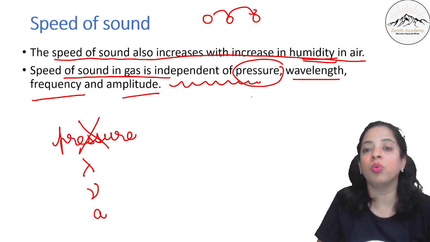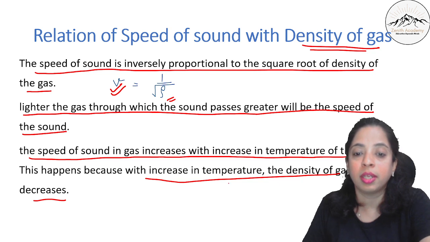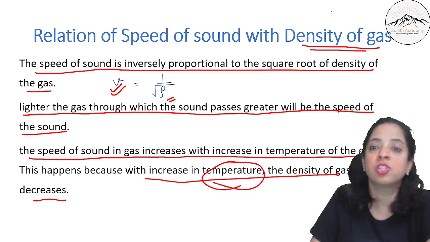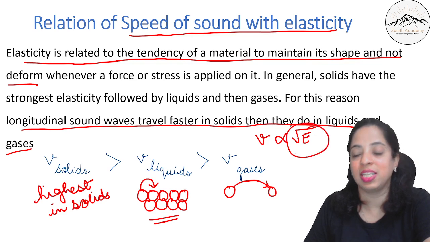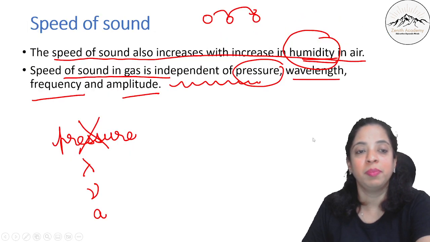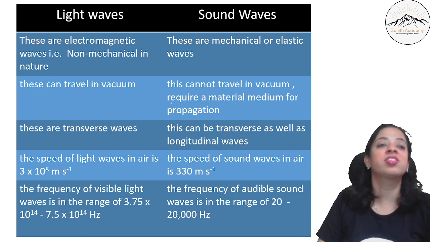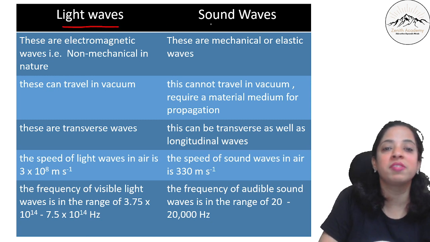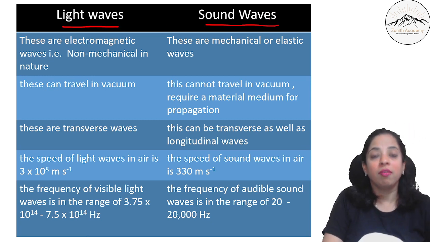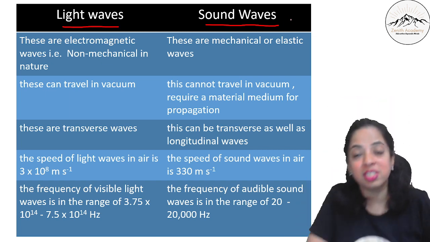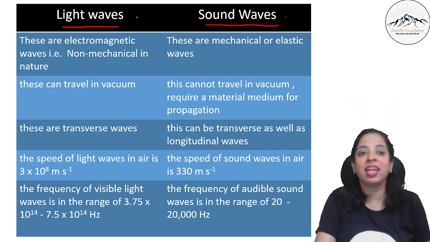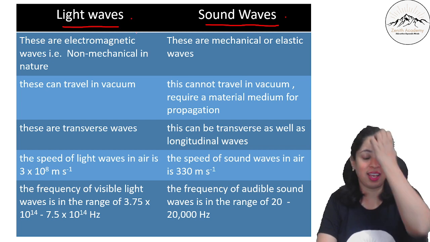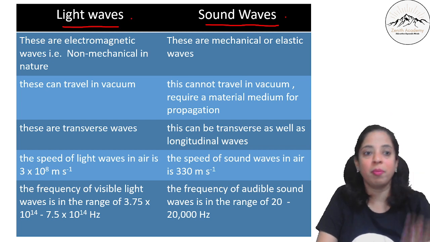It depends only on humidity, it depends on temperature, it depends on density and it depends on elasticity. Okay, please remember this. Now let's differentiate between light waves and sound waves. We have already done a few of the differences. I have already told you that sound waves are mechanical and light waves are non-mechanical in our last video.